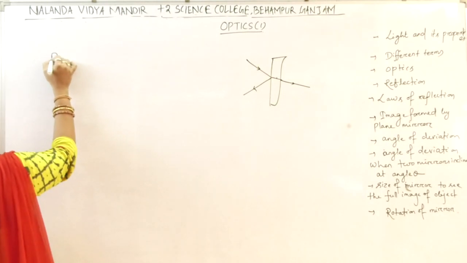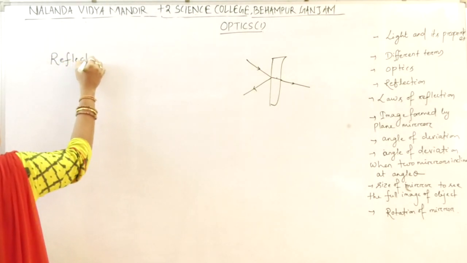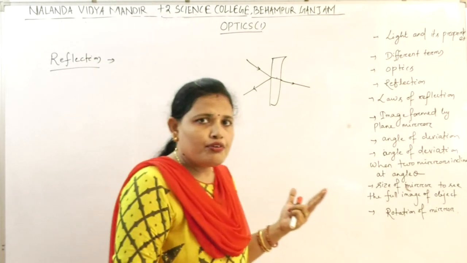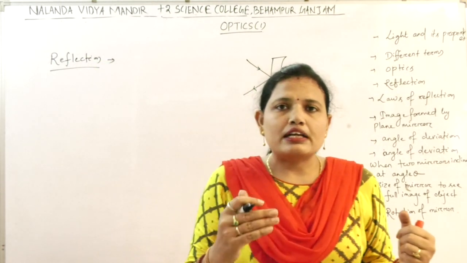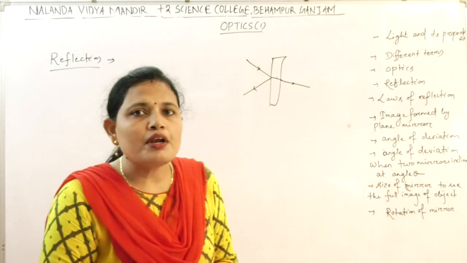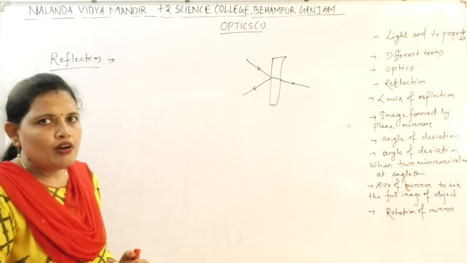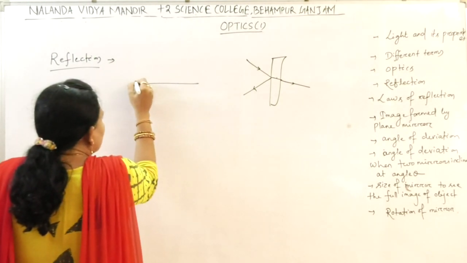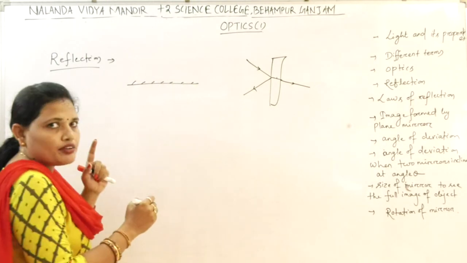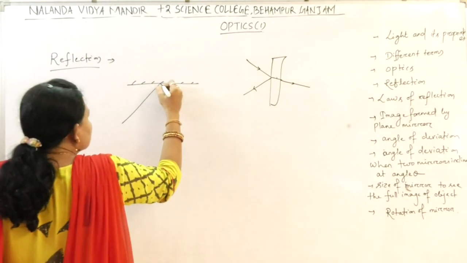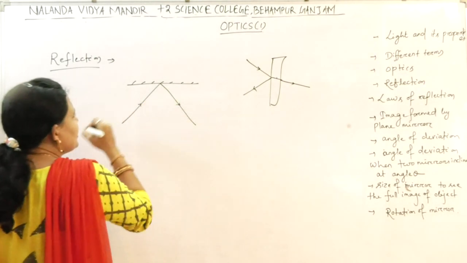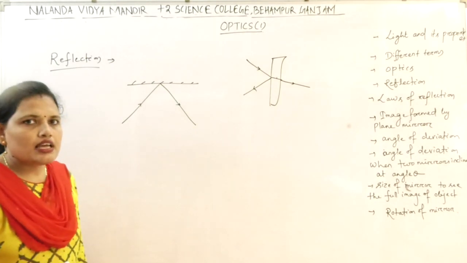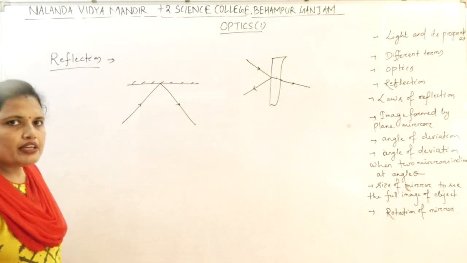So let us start. What is reflection? The basic thing all of you know. Reflection is nothing but the returning of the light into the same medium from where it has been originated. So if the light falls on a polished surface, then it will return into the same medium. This is known as reflection.